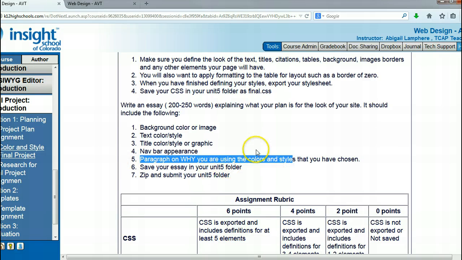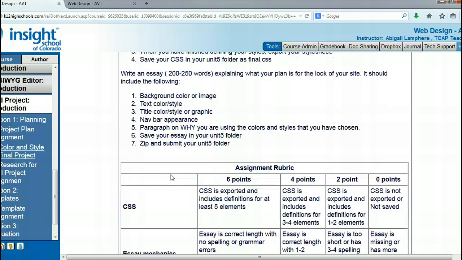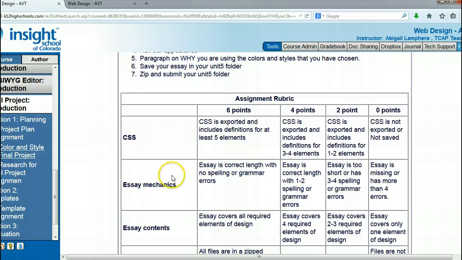Maybe it goes with a certain theme you have in mind or whatever. Save your essay in your Unit 5 folder. And so you should have your CSS, your final.css external CSS sheet, along with this essay inside your unit folder. Zip the Unit 5 folder and submit.